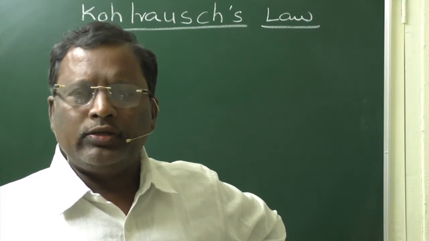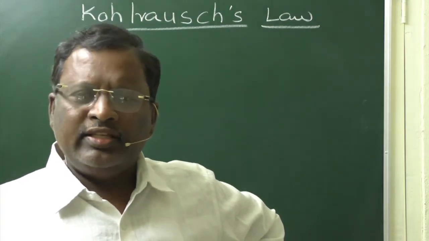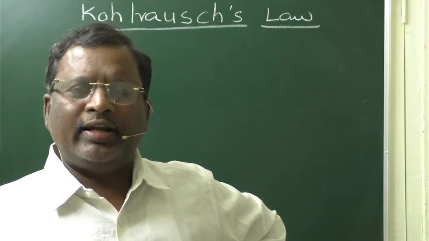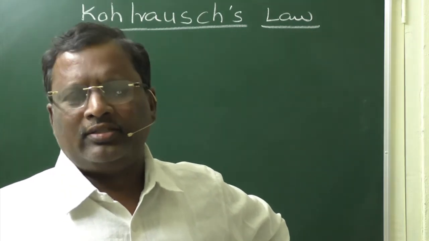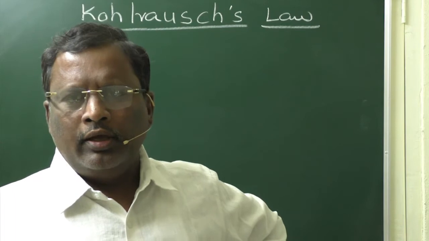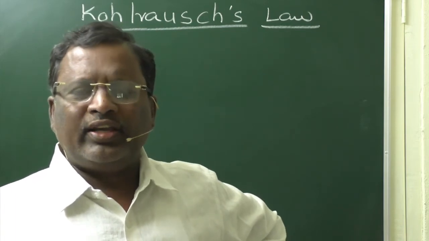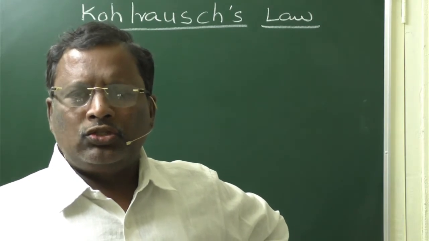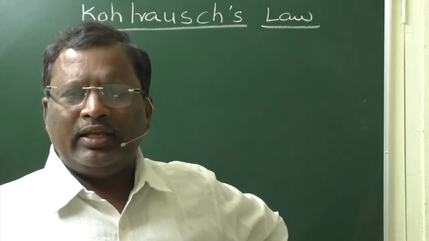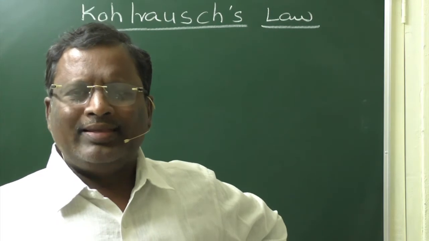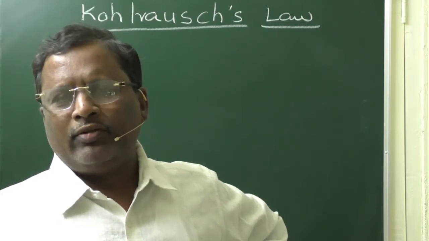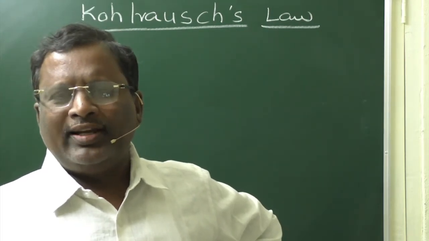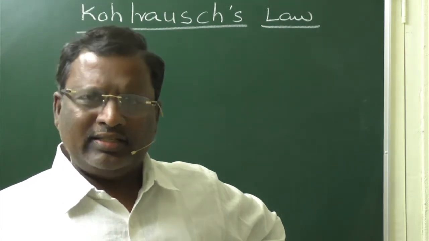At infinite dilution, the constituent ions of each electrolyte, positive and negative ions, each contribute a specific amount of molar conductivity. So, the total molar conductivity of an electrolyte is equal to the sum of the molar conductivities of the constituent ions present in it.